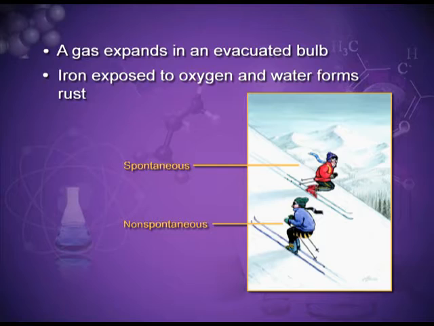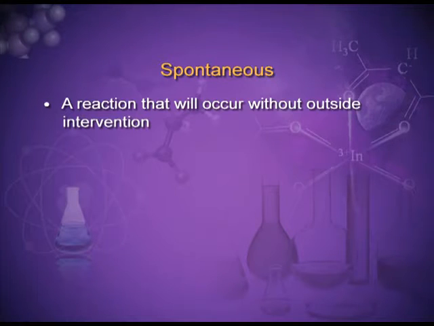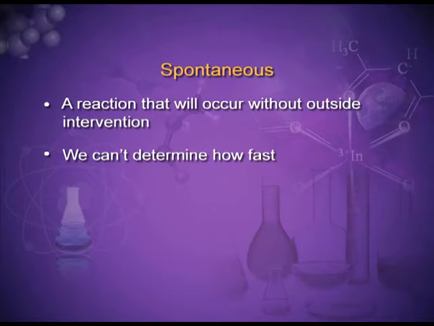All these processes are spontaneous. They have the tendency to take place of their own, and the reverse of all these processes needs an external agency. A spontaneous process is a reaction that will occur without outside intervention, but we cannot determine how fast.